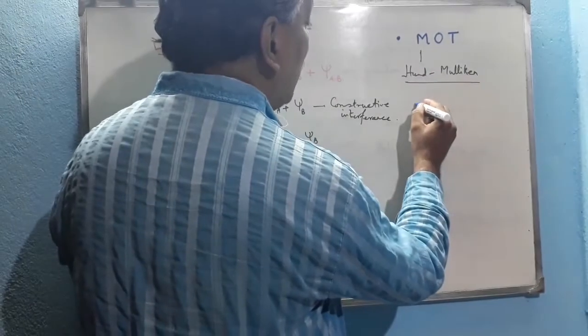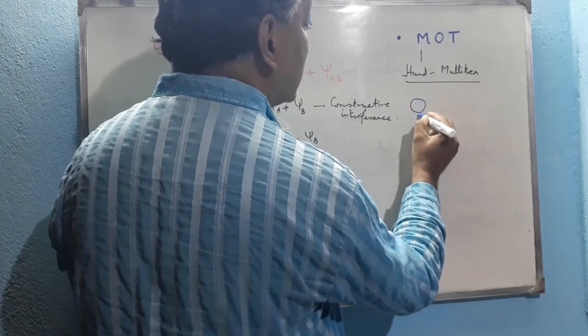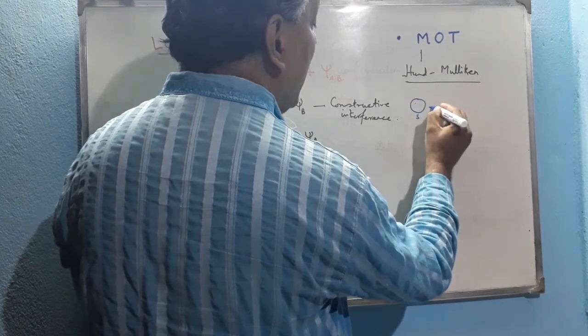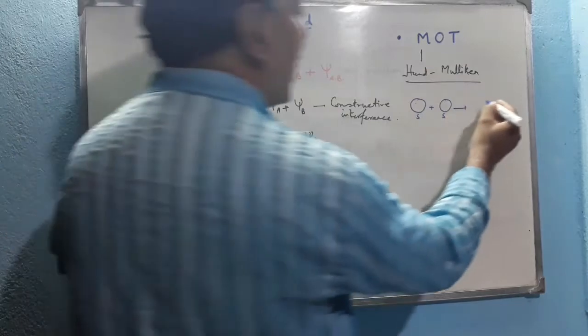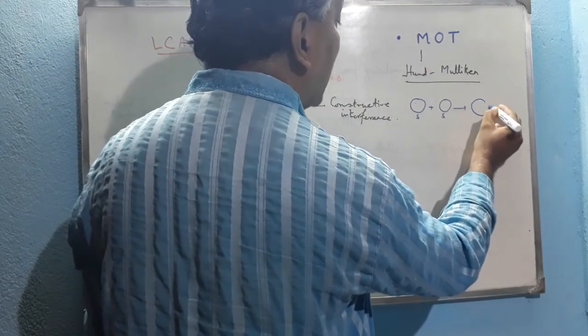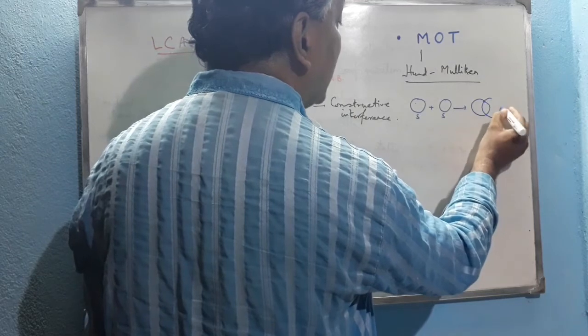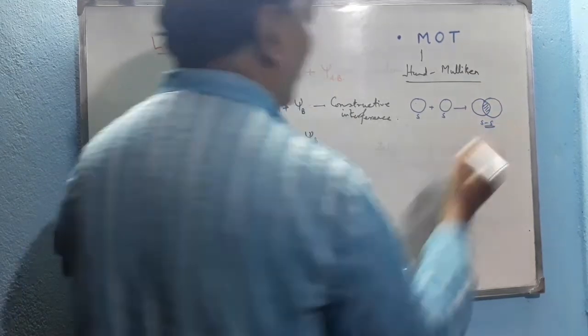Suppose Psi1 has such a type of lobe, in an s-s interaction. Due to the constructive interference, the molecular orbital diagram is like this. This is the s-s bonding molecular orbital.